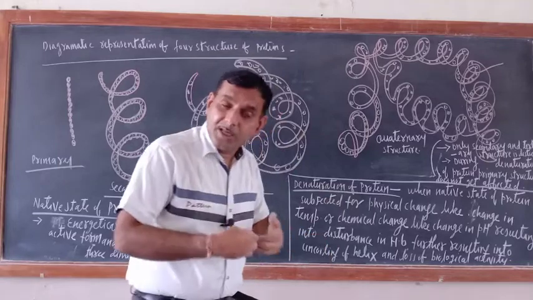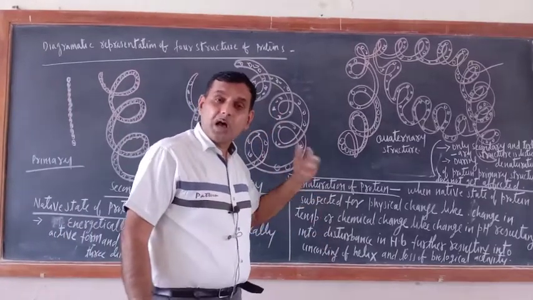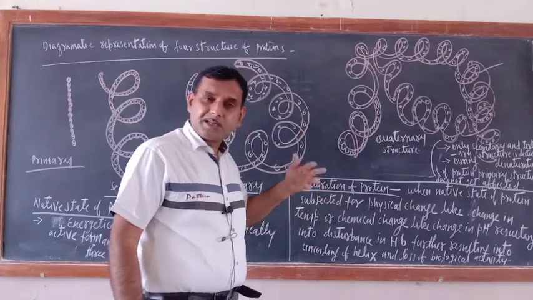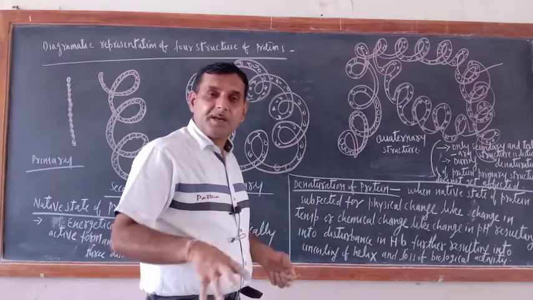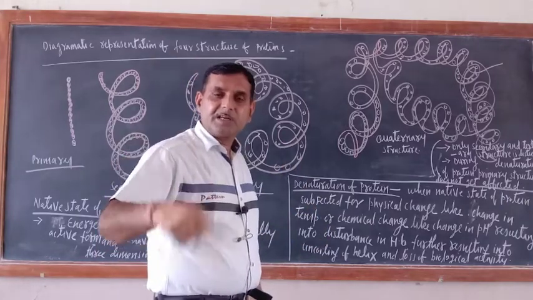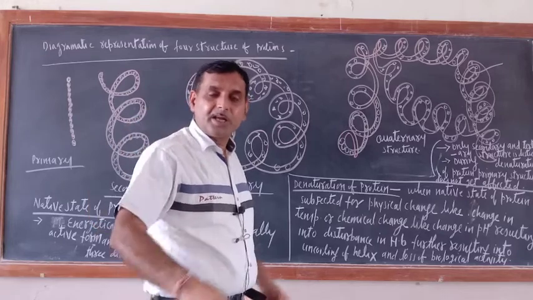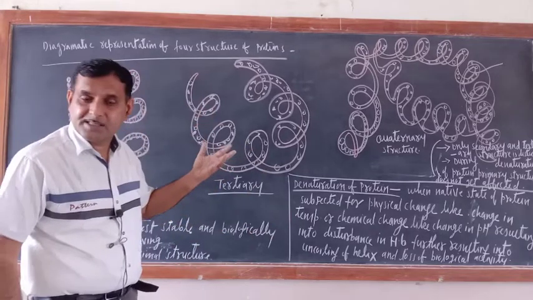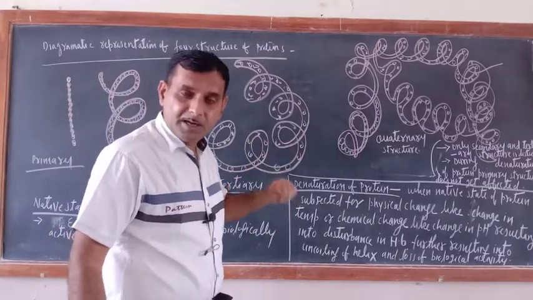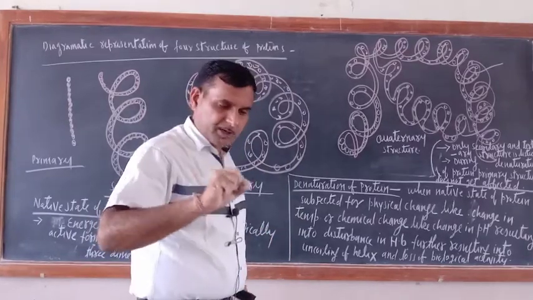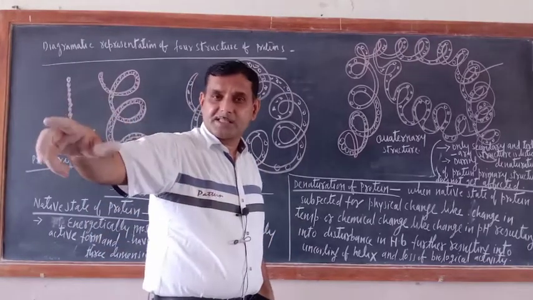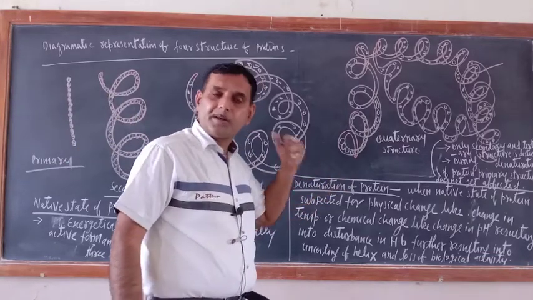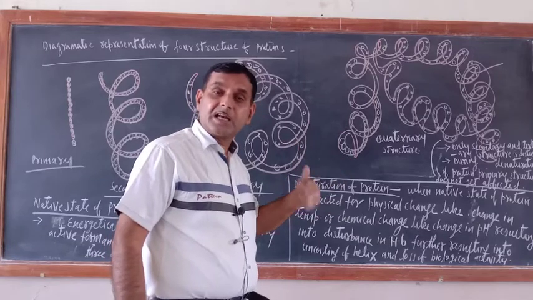Polypeptide chain will be uncoiled, resulting in loss of biological activity. So just try to understand, when protein is subjected to denaturation, what is happening? It is losing its biological activity, with disturbance in the hydrogen bonding and uncoiling of the alpha helix structure or beta pleated structure. There is a disturbance. But remember, there is an uncoiling of helical structure or beta pleated structure. So what we can say is, during denaturation, the protein not only loses its biological activity,